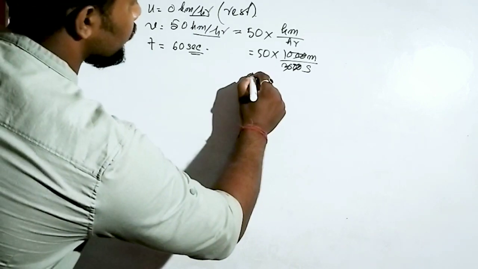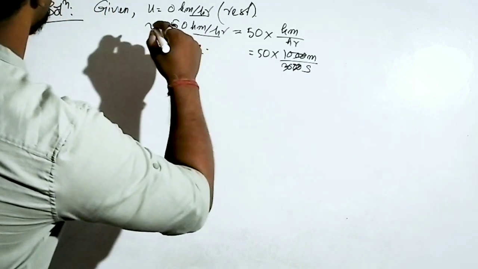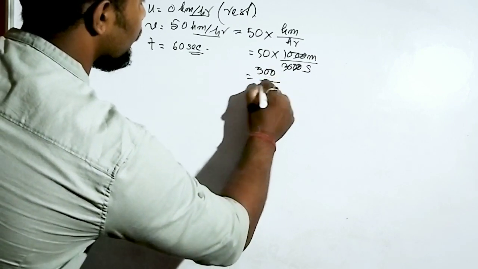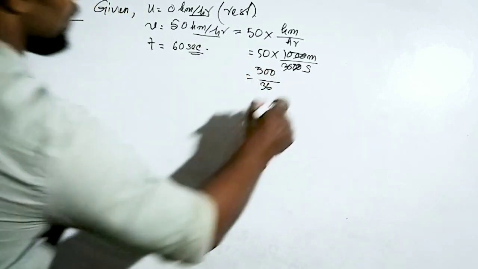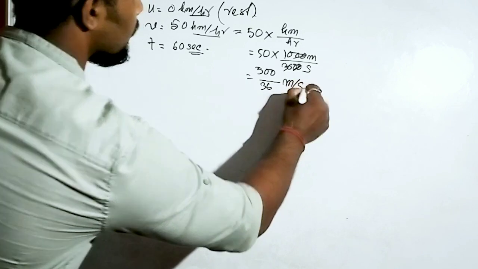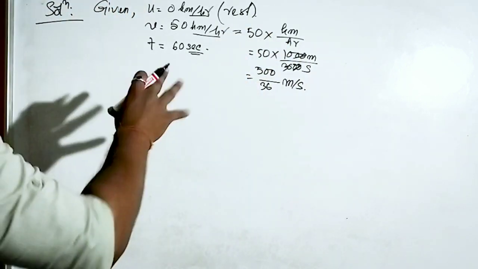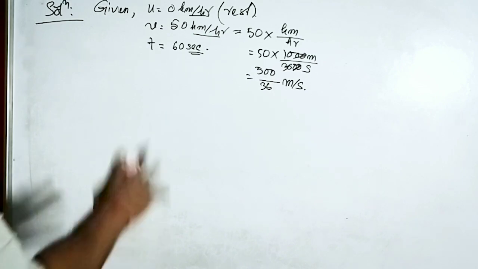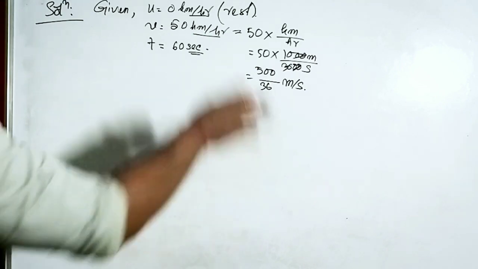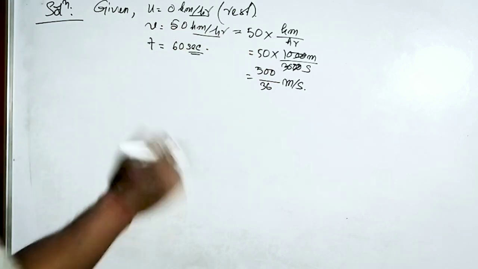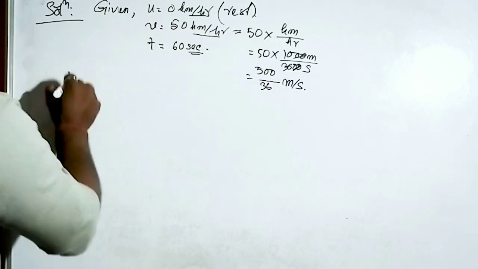Now, 50 kilometer, so it will be 500 by 36 meter per second. This is the 500 by 36 meter per second. For this time I will keep it like that. Now I will calculate the acceleration.